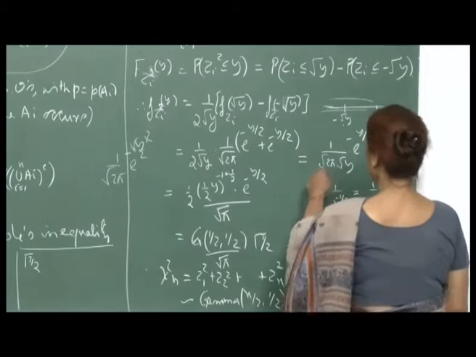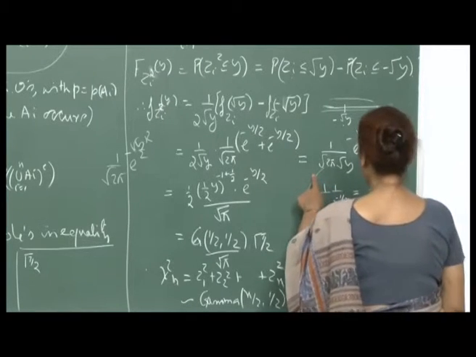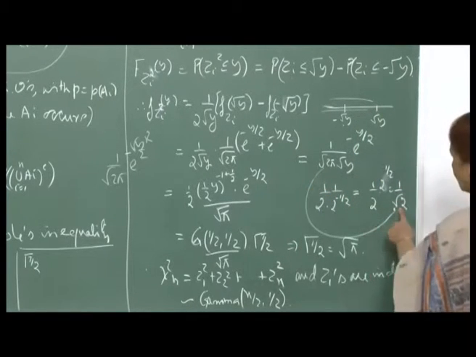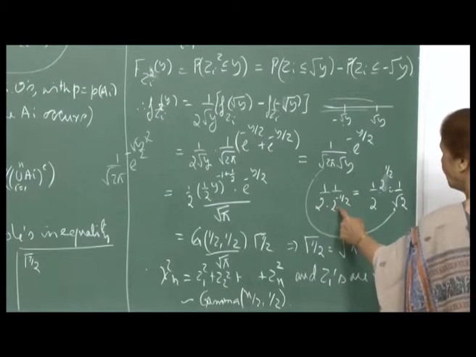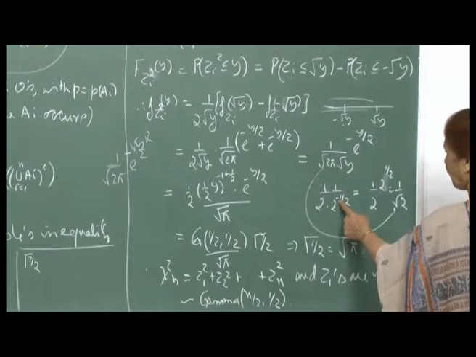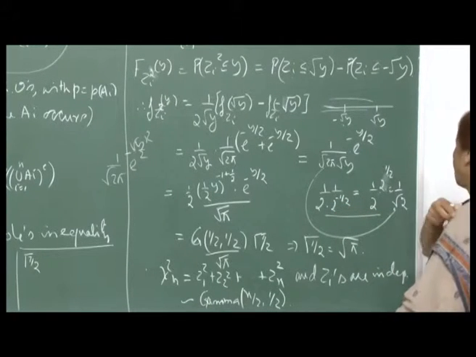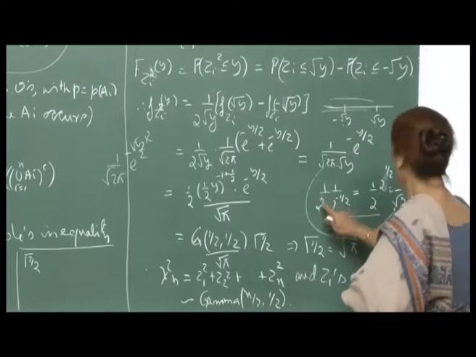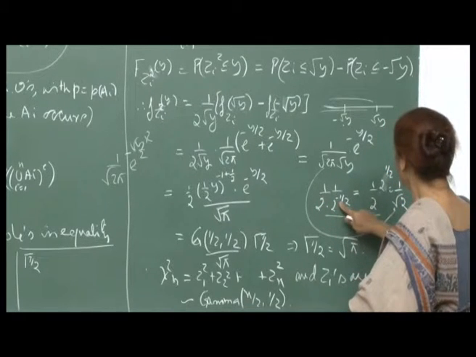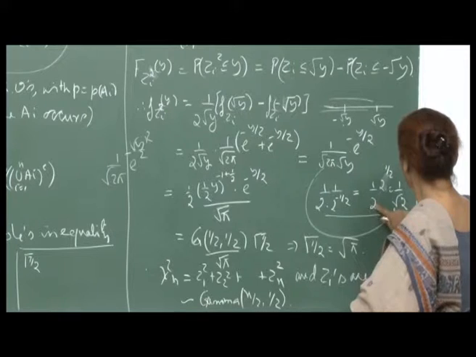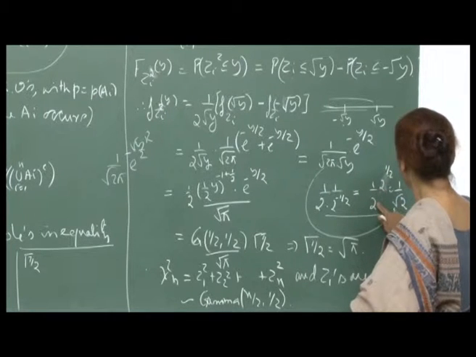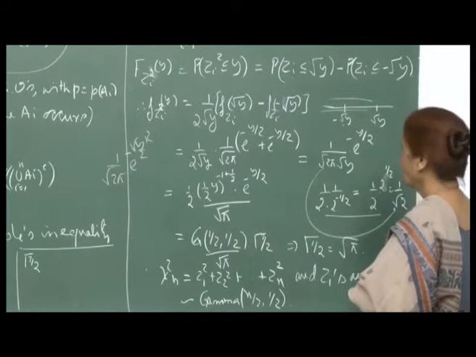Now, this I can rewrite, because you have 1 upon root 2, as 1 by 2 into 1 upon 2 raised to minus 1 by 2. So root 2 cancels out and you are left with 1 by root 2.